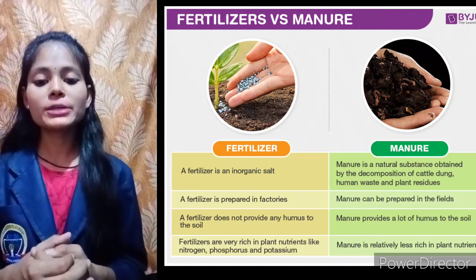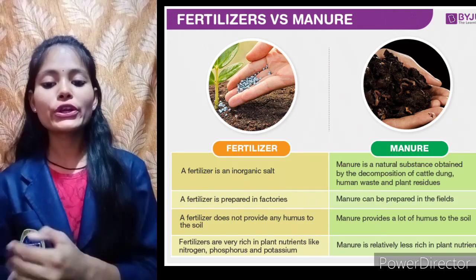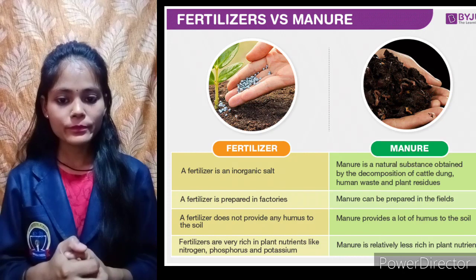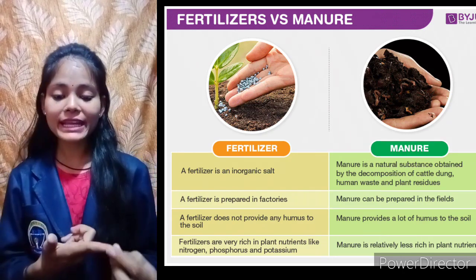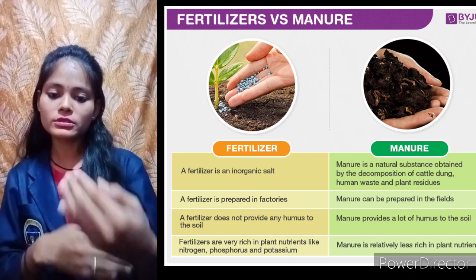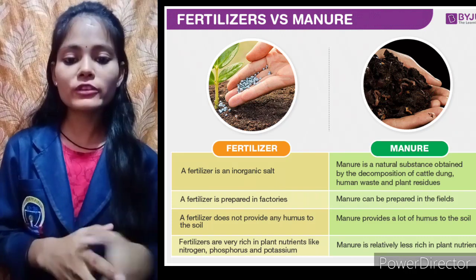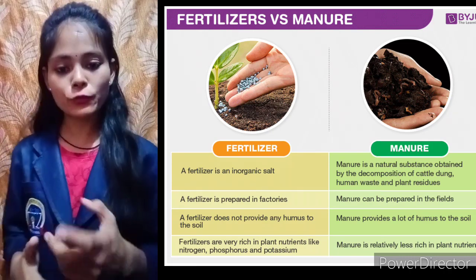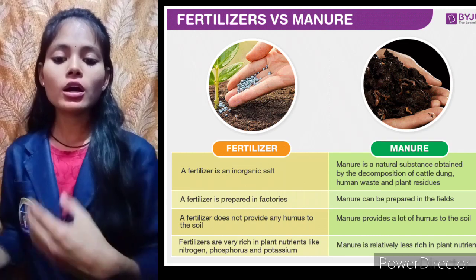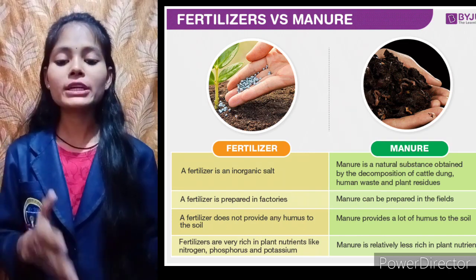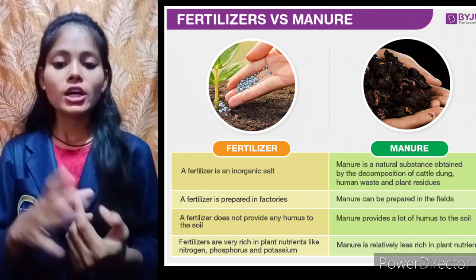But fertilizers add a large quantity of nutrients into the soil. Again, manure can be homemade, in a simple way we can produce it. But fertilizers are not good for our soil, but manures are good for our soil. Manure can be prepared in the field also, but fertilizers are prepared in industry.